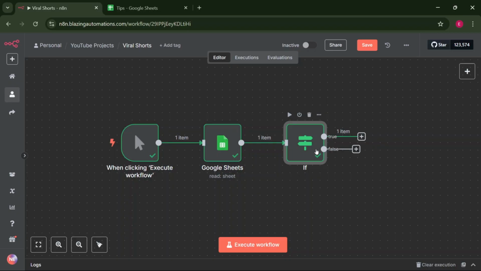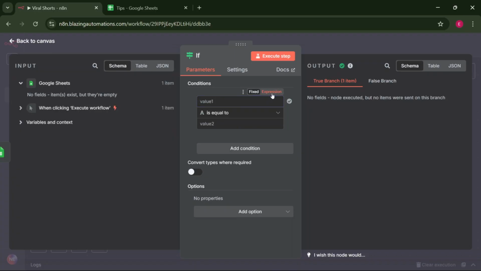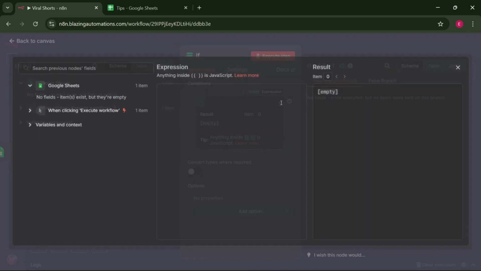If there is no data, that will mean that the Google Sheet is empty. We're going to scrape for new tips from the subreddit. Let's click the if node to open it. Click on the expressions tab, expand it.